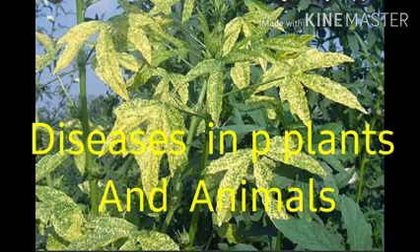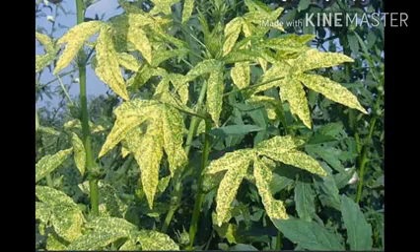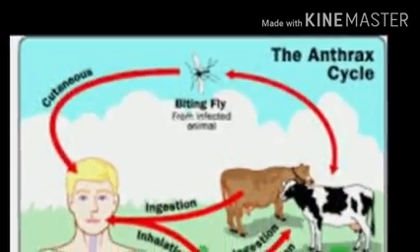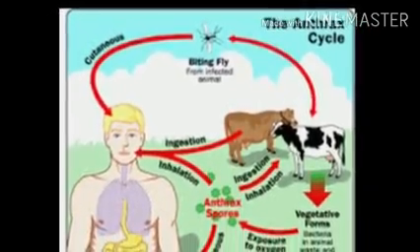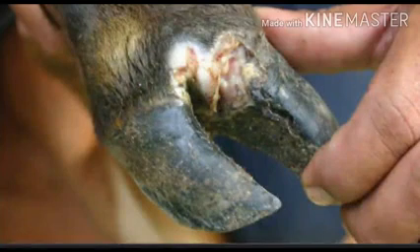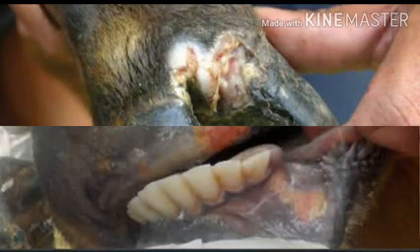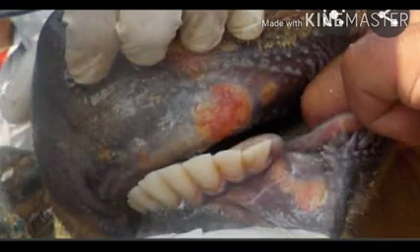Next is disease causing microorganisms in plants and animals. Microorganisms also cause diseases in animals and plants. Examples are given below. Number 1. Anthrax. Anthrax disease is caused by a bacterium. It affects humans and cattle. Next, foot and mouth disease in cattle. This disease is caused by a virus.